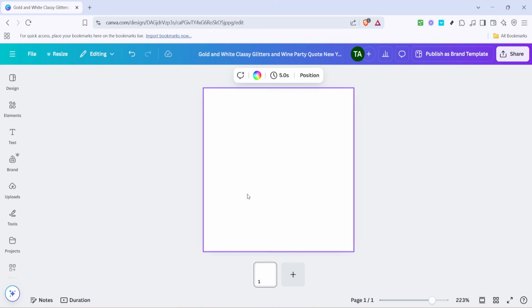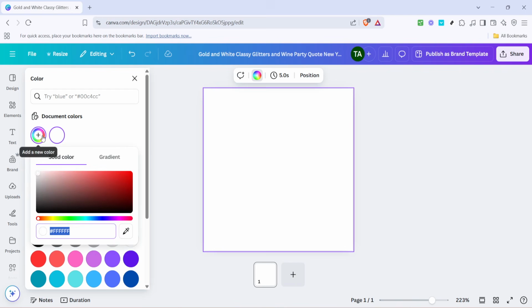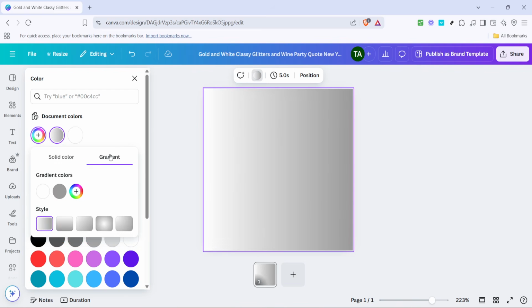Once you have the color menu open, you need to find and click on the option that says Add New Color. By doing this, you are essentially telling Canva that you want to inject fresh colors into your design. Adding a new color will allow you to start building the gradient effect, which combines two colors smoothly. This feature enables a more personalized touch to your designs, leaving a lasting impression.